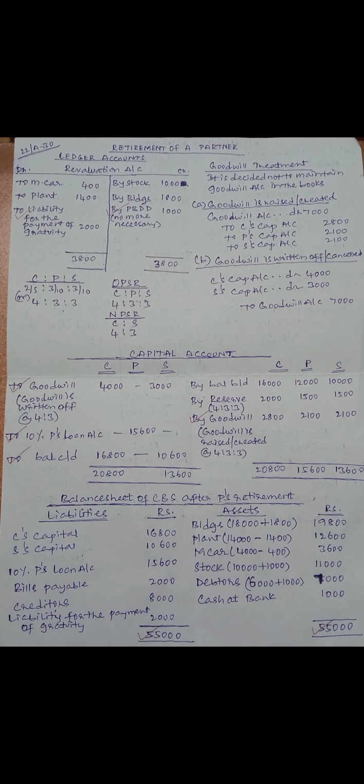Then we have to prepare the balance sheet. The balance sheet is known to you. You have to record all the latest balances. C's closing balance, 10% P's loan, bills payable, creditors, liability for payment of gratuity. The new unrecorded liability will appear on the liability side. On the asset side, we have to add appreciation and deduct depreciation. Finally, the balance sheet total is 55,000. That's it.